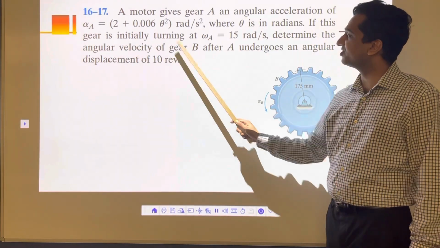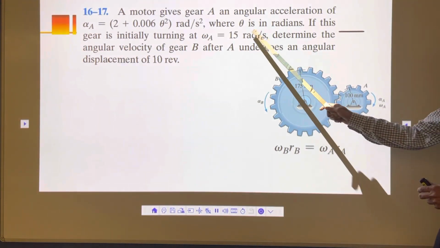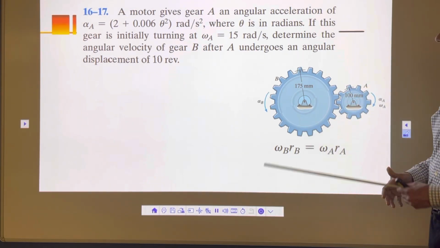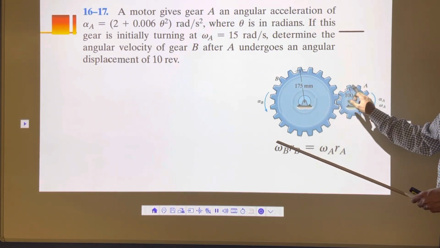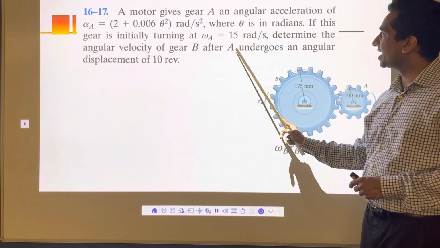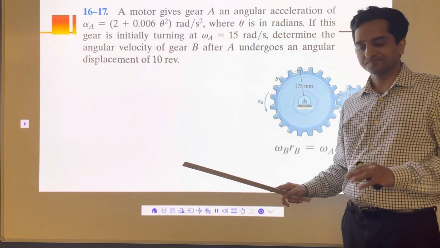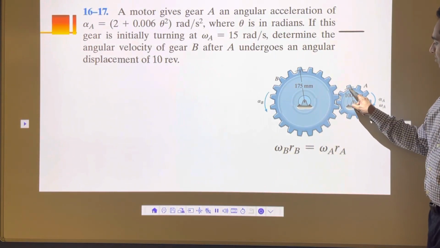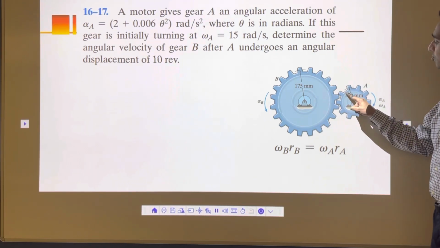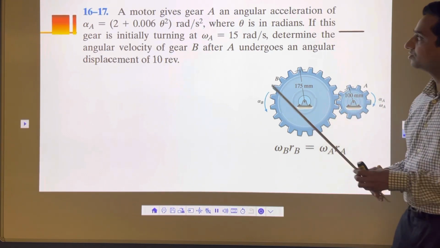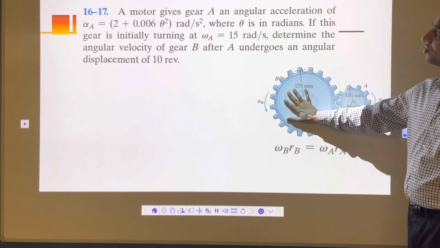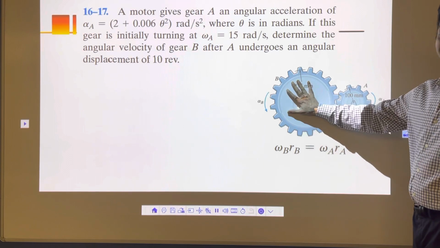Now this gear is initially turning at omega A is equal to 15 radian per second. So you start it at an initial speed of 15 radian per second, rotating right from the beginning. Determine the angular velocity of B after A undergoes 10 revolutions. So you press a button, it starts rotating with 15 radian per second, and then it's going to cover 10 revolutions with this acceleration. So at the 10 revolution mark, what is the velocity of this B? That's what we want to calculate.